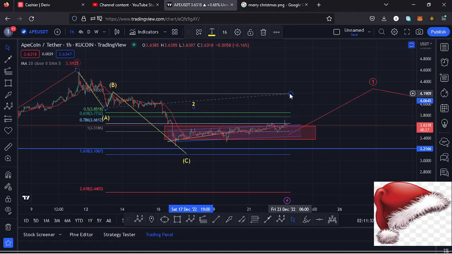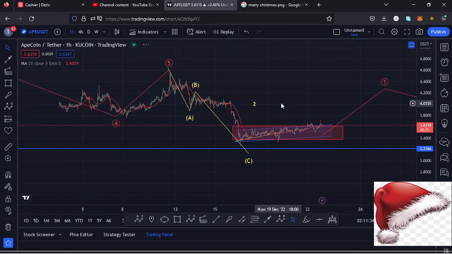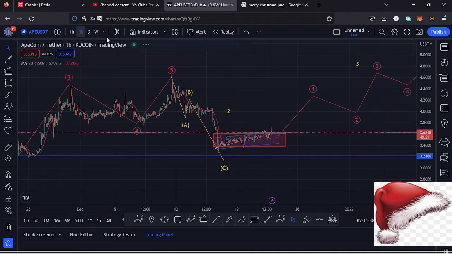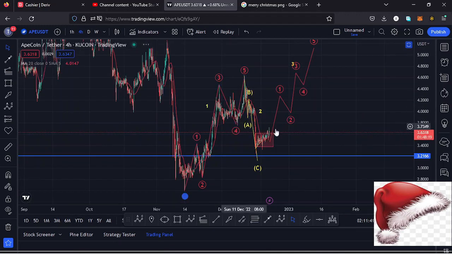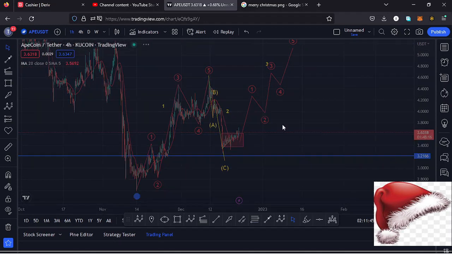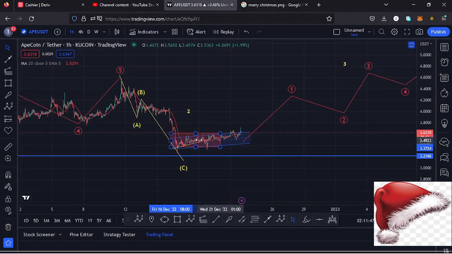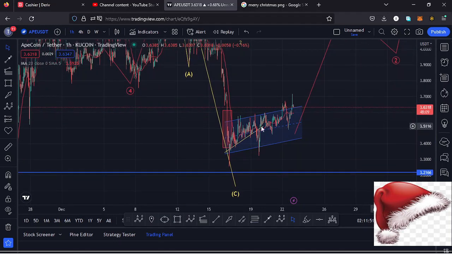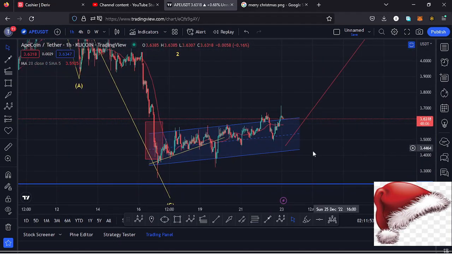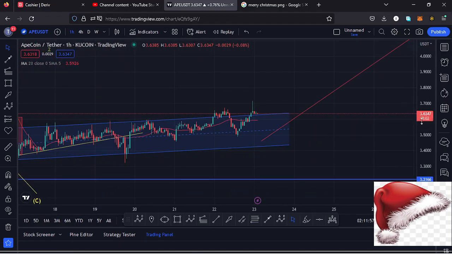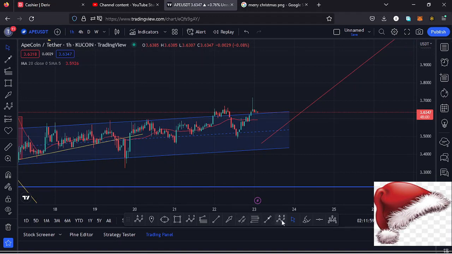But using the Fibonacci's, there are still chances that we might have seen the low for that higher Elliot wave count 2, and very soon we can expect that bounce to the upside in the formation of that higher Elliot wave count 3, which should be impulsive. And also getting back to the 1 hour chart, where we also have a chart pattern that is in formation here on the 1 hour chart, you can see we have this channel which has been well obeyed, giving us more than 3 touch points, and we have seen a bit of a breakout to the upper side of the channel, and there are chances that we might see a retest.